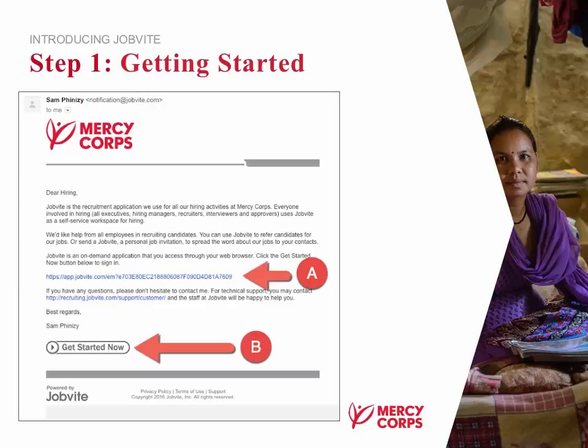This is the email you'll receive from Jobvite inviting you to use the system. It has two links indicated by the A and the B. These links both go to the same page. When you click on one of them, it'll take you to the system. It'll prompt you for a few pieces of information, such as your zip code or location, as well as your time zone. Make sure to fill out your time zone, as this is used for scheduling interviews. If you put in the wrong time zone, you could find that you're getting interviews scheduled at inopportune times.